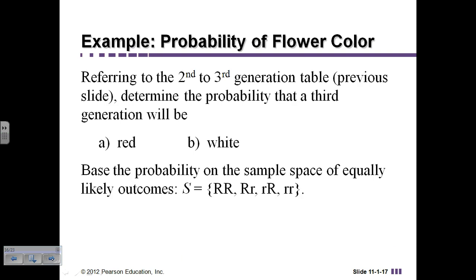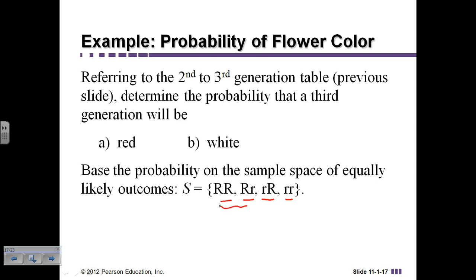So if we look at the second and third generation table, and we want to determine the probability that a third generation will be red. Here are all of our possible outcomes. We could have both of them have the dominant gene, one dominant and one recessive, one dominant and one recessive, or two recessive genes.